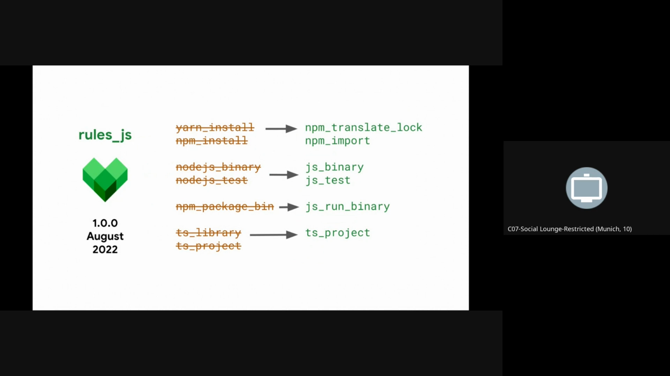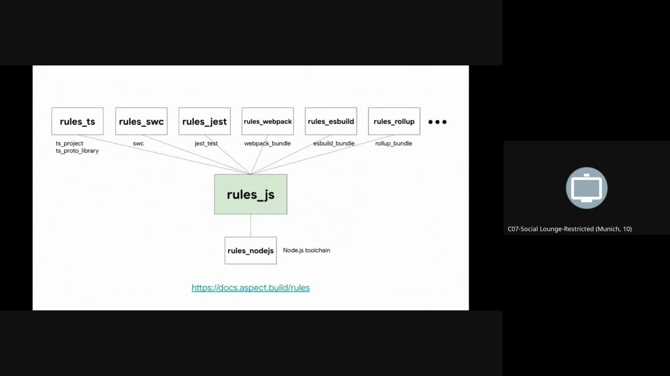And we kept ts_project. We didn't bring over ts_library. ts_project is more canonical for running TypeScript. We didn't completely drop rules_nodejs. We still depend on it for the Node.js toolchain, but other than that, rules_js was a complete rewrite. We also wrote a number of other rules that derive from rules_js and from its APIs. ts_project, for example, is in rules_ts, which is a derivative of rules_js.